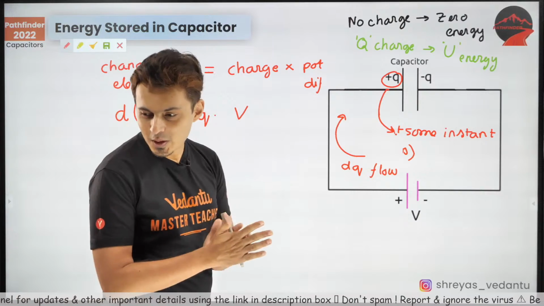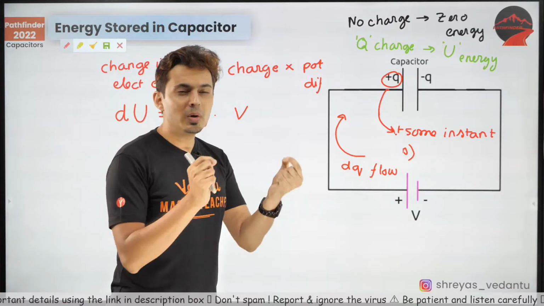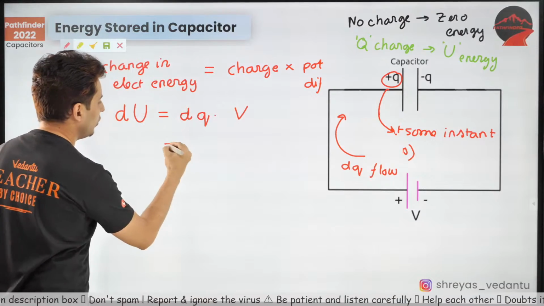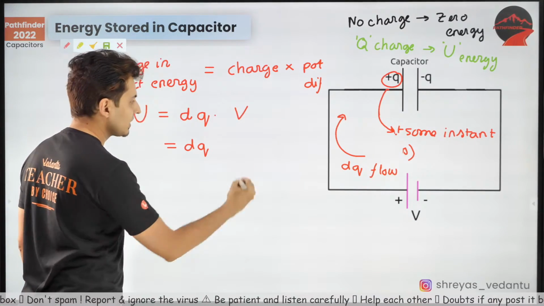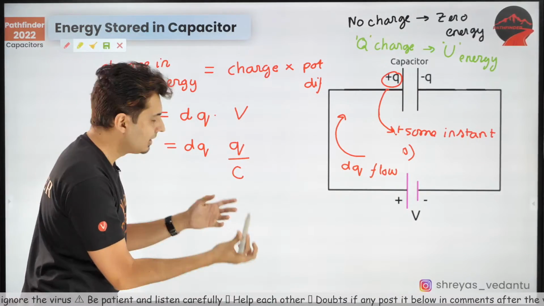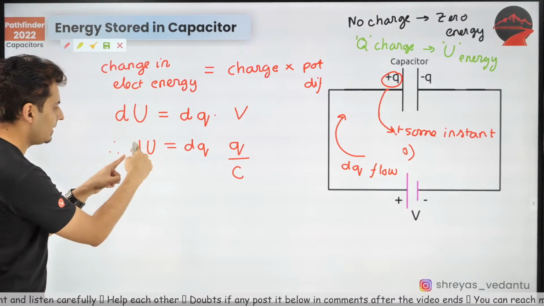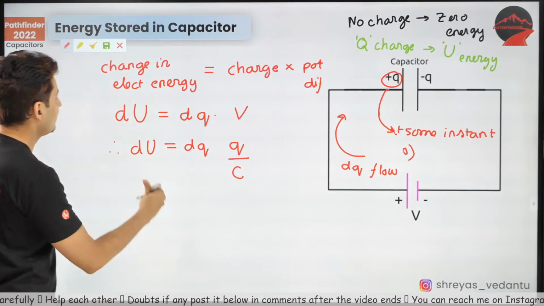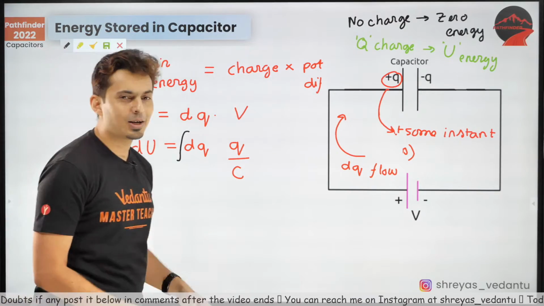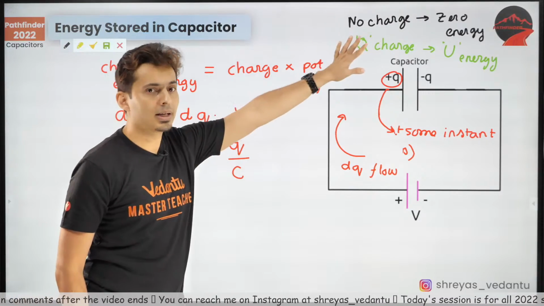Now, remember, I have given you the formula last lecture. Q is CV. Charge is capacitance into voltage. So hence, V will be nothing but, think about it, Q divided by C, because Q is C into V, correct? Oh, I know what to do now, because on the LHS I have some derivative term, on the RHS I have some derivative term. That means I need to integrate both sides. What would be the limits of integration? I can get the hint from over here.